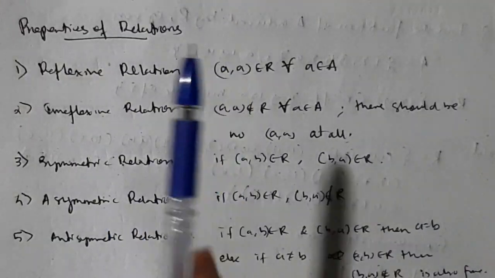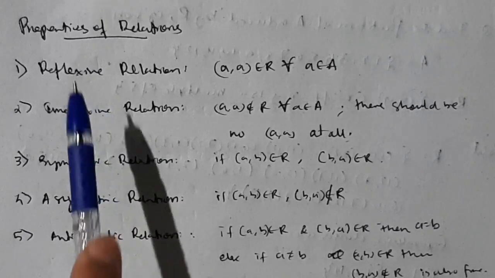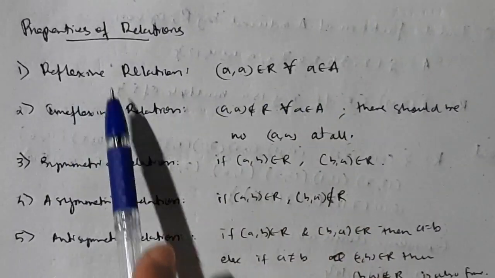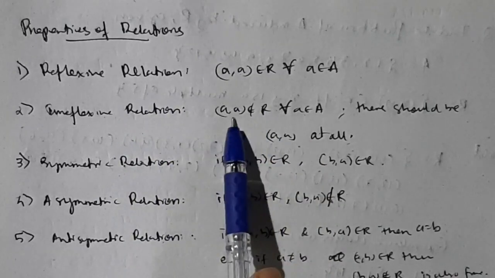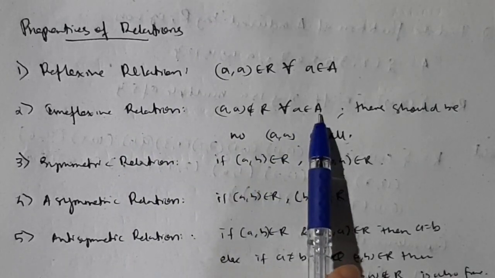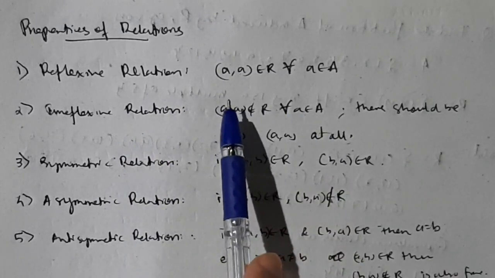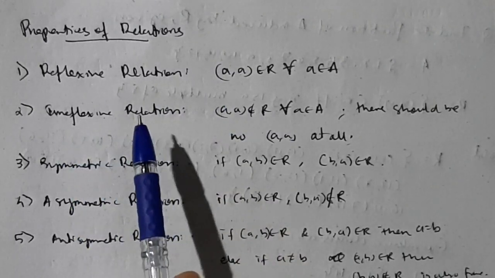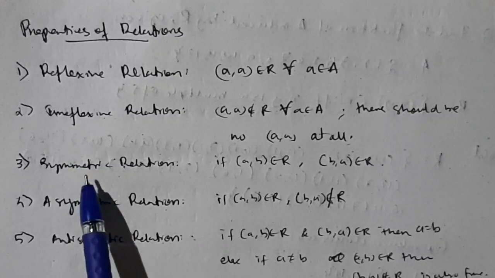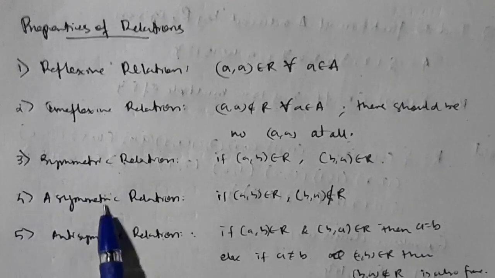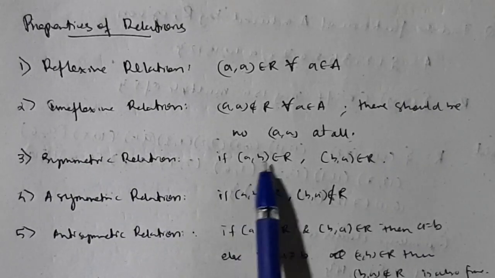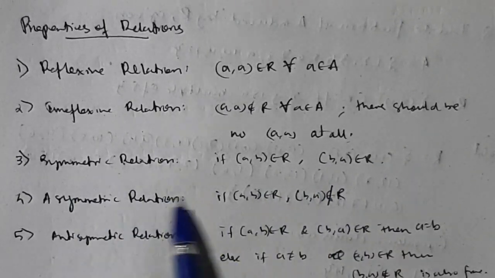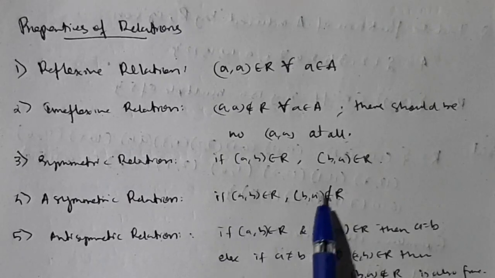There are 5 types of relations. Reflexive and irreflexive are totally opposite of each other. If A comma A belongs to R for all A belonging to the set, then it is reflexive. For irreflexive, A comma A should not belong to R for any A. Even if any one element, like 1 comma 1, belongs to R, then it is not an irreflexive relation. Then coming to symmetric and asymmetric relations, these both are opposite of each other. If A comma B belongs to R, then B comma A belongs to R, that is symmetric. Similarly, asymmetric is when B comma A does not belong to R.